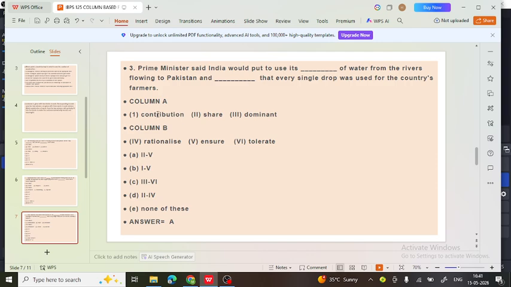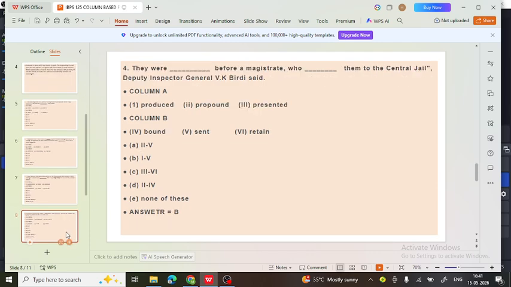So which two options are appropriate here to complete a meaningful sentence? From column A, share, and from column B, ensure. That means the second and the fifth, 2 and 5. So option A is correct here. Now let's see another example.